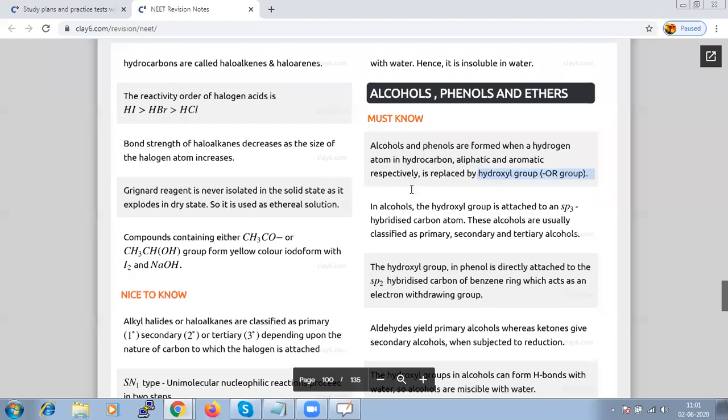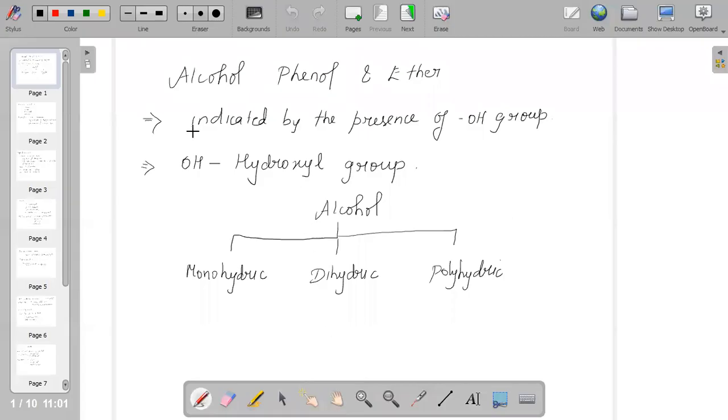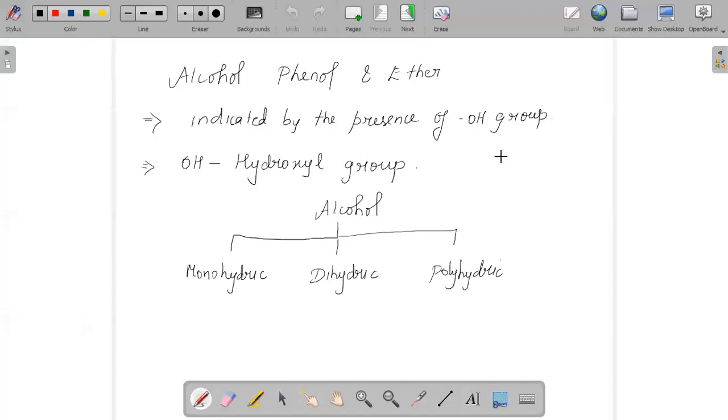When we talk about alcohol, we say it is a functional group indicated by the presence of the OH group. Whenever we have the OH group, we say it is an alcohol. The OH group is called the hydroxyl group.